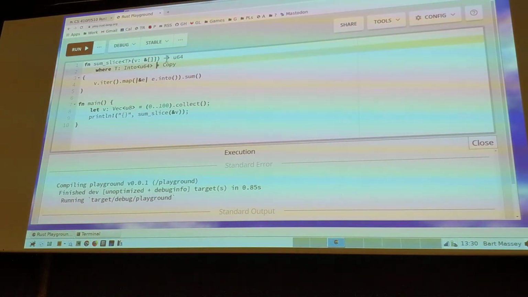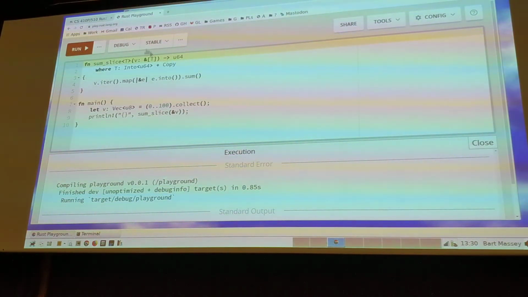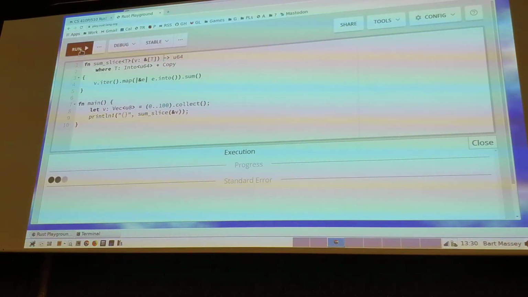Oh, what did I just do? I can't have this extra. Sorry, my poor vision is fooling me here. I should probably make the font bigger. Like that, right? Now it takes a slice of a type. And should this still compile? I see some heads nodding yes, and those heads are correct. I will be shocked if it does not.